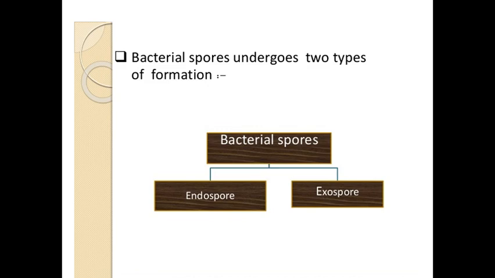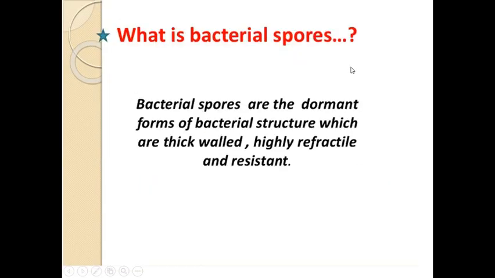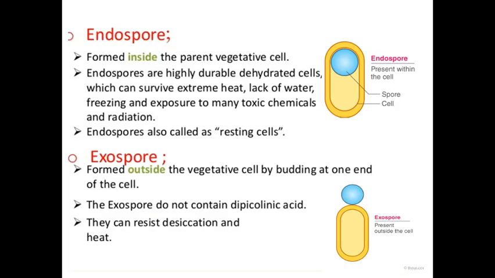Basically dear students, bacterial endospore or bacterial spore is classified into two types. One is an endospore and the other is an exospore. So what is actually the endospore? You can see on the slide here. This one is the bacterial cell, and inside the bacterial cell you can observe here this one is the endospore, a specialized dormant structure developed by this bacterial cell inside the bacterial cell. So if such a spore is formed inside the bacterial cell, that spore is known as an endospore.